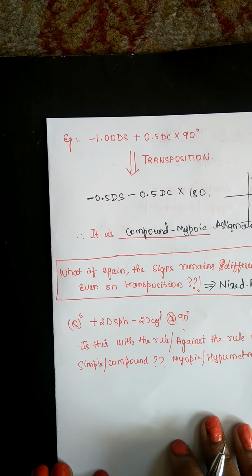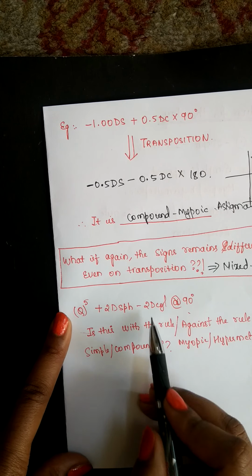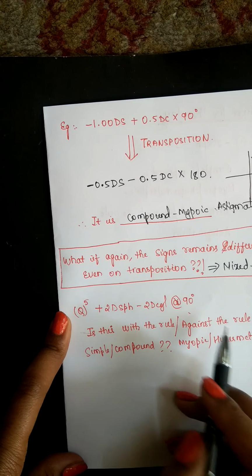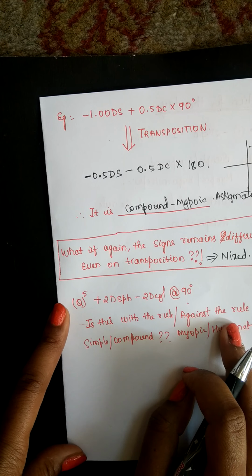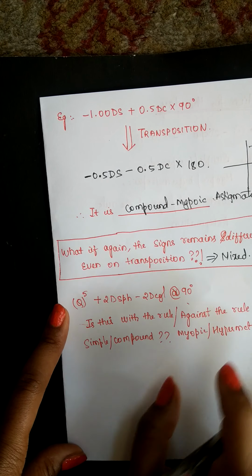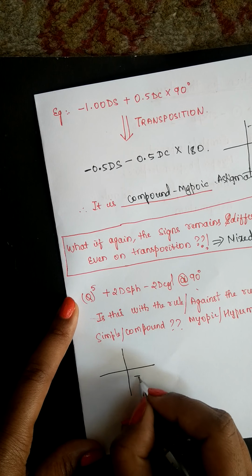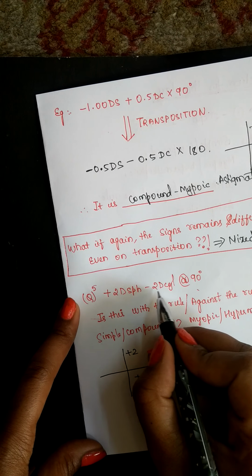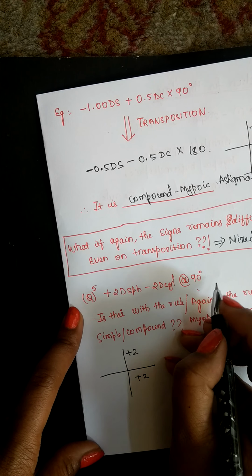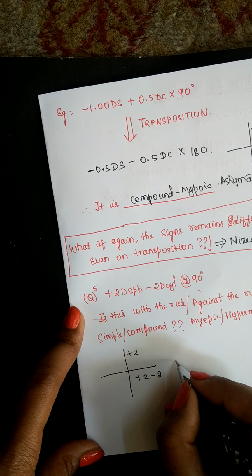Okay, and coming to the last question, it is plus 2 d sphere minus 2 d cylinder at 90 degree. Now let us try to learn whether it is with the rule, against the rule, simple, myopic or hypermetropic. Now convert it into retinoscopic finding, that is plus 2 because it is sphere, so both sides, and cylinder component at 90 they have given, so you have to include in 180 meridian, that is minus 2.